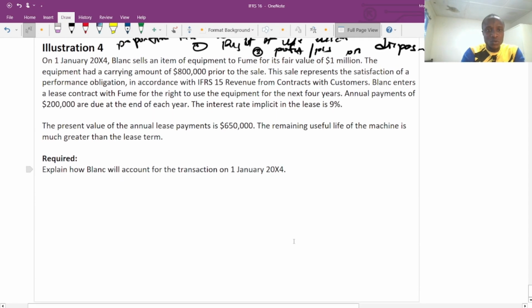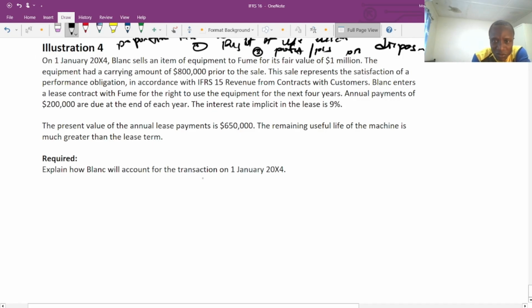Very good. So we are going to solve this question. Required: explain how B will account for the transaction on 1st January 20x4. We want to know how we can account for this transaction at the sale and leaseback date. On 1st January 20x4, B sells an item of equipment to F for its fair value.